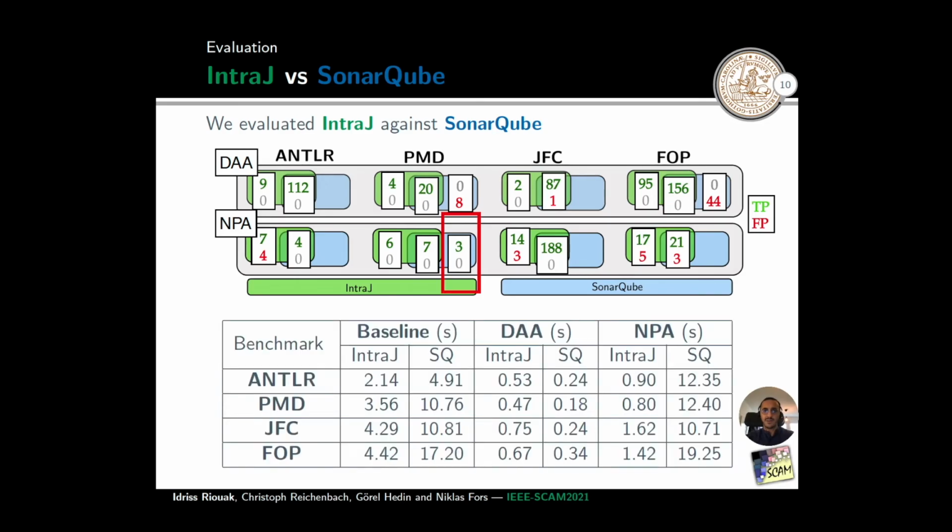For the performance, the first thing that we can notice is the difference between the baselines. The baseline measures the execution time for each tool without any analysis enabled. We think that SonarQube computes more things in the baseline that INTRAJ attributes to the analysis. Knowing that, for dead assignment analysis, INTRAJ is slower than SonarQube, but remains competitive, while for null pointer analysis, INTRAJ is definitely more performant.